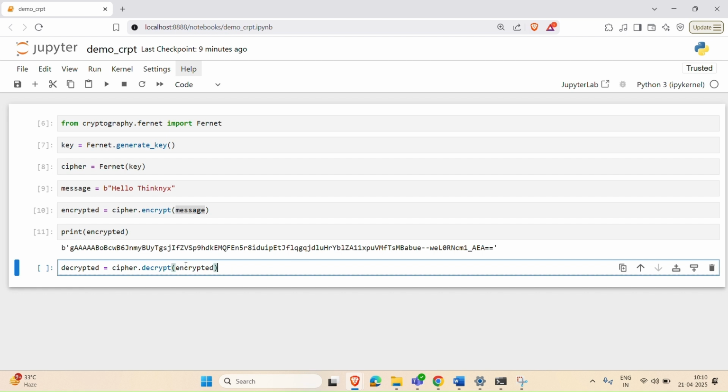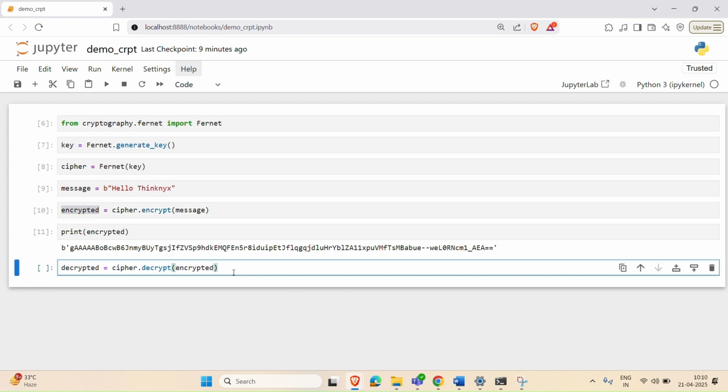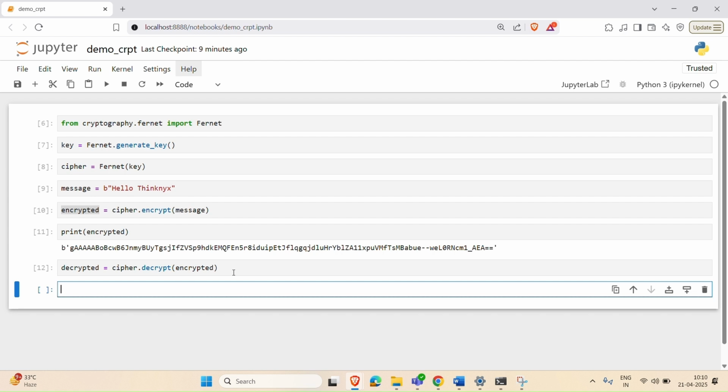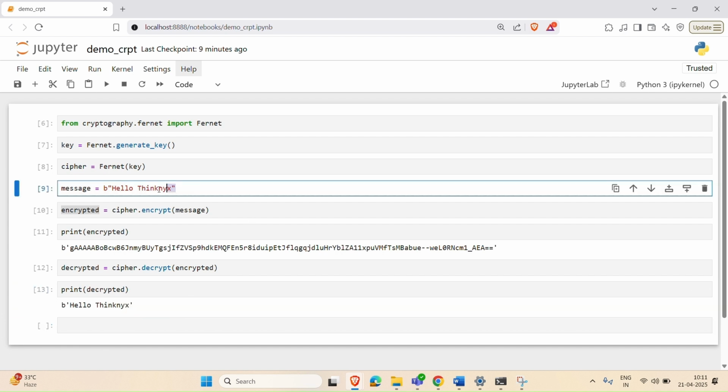And here we will pass the encrypted variable that we have created previously. Upon running the code, the message is decrypted and we can just print decrypted. Here you can see our hello Thinknyx that we had previously created as a message.